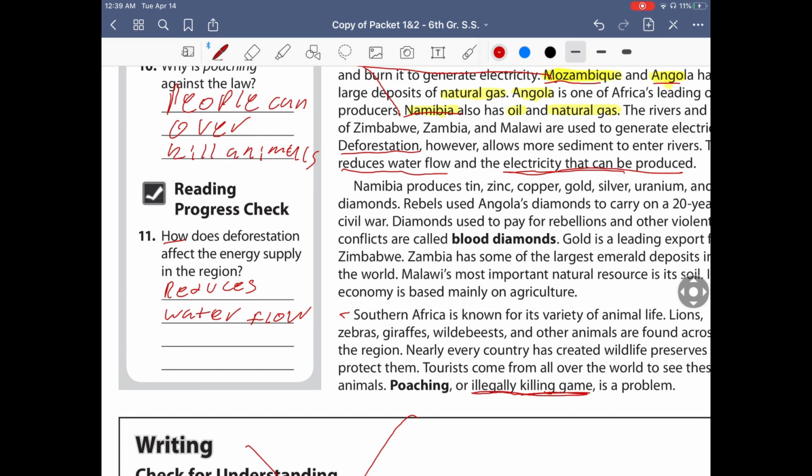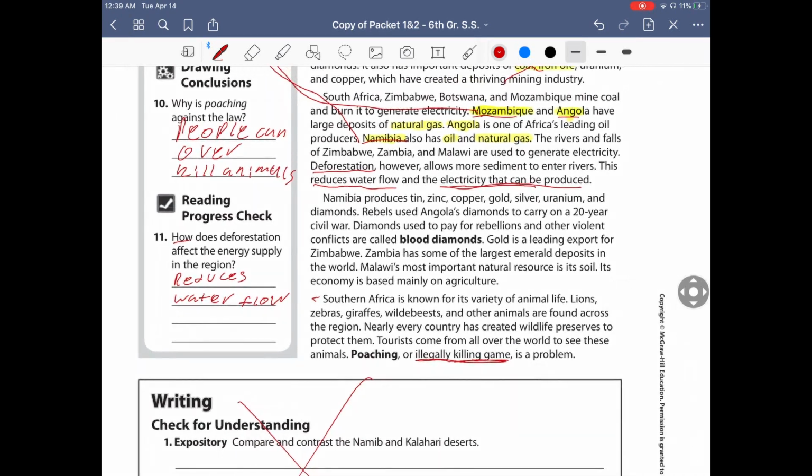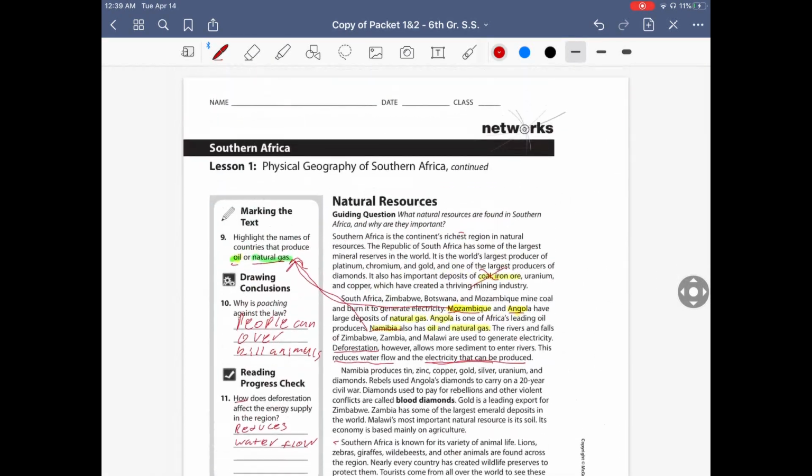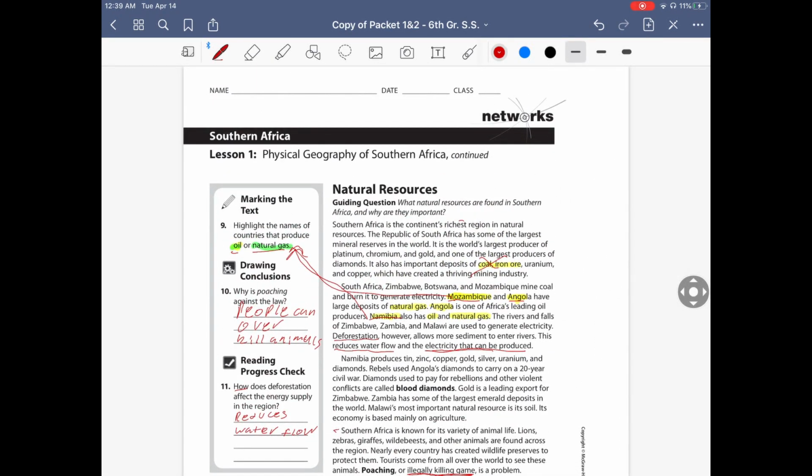It reduces the water flow because remember they depend on water or hydroelectric energy, and if anything slows down the water, well then electricity will get produced at a slower rate, and that means that they're probably going to have to raise the electricity bill. All right, so that's it for physical geography of Southern Africa.